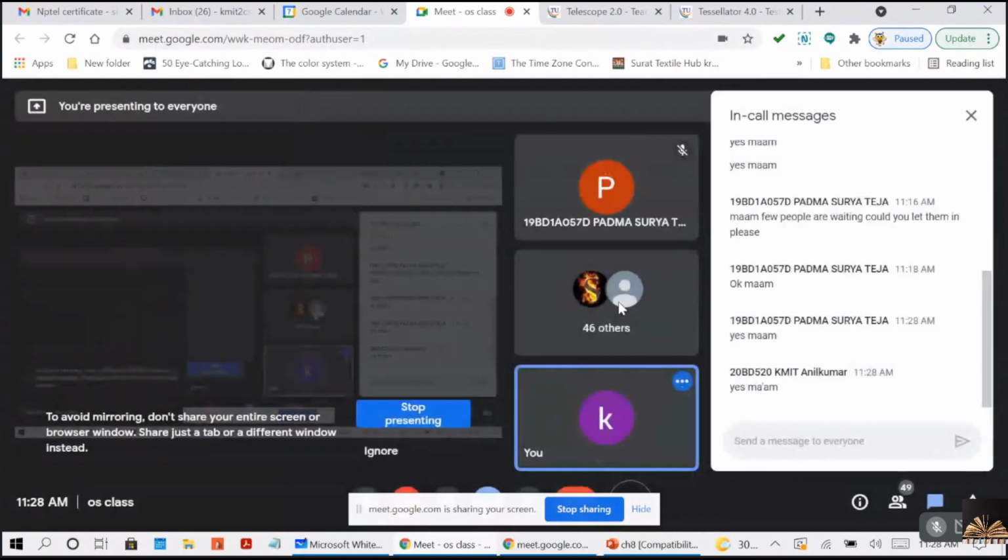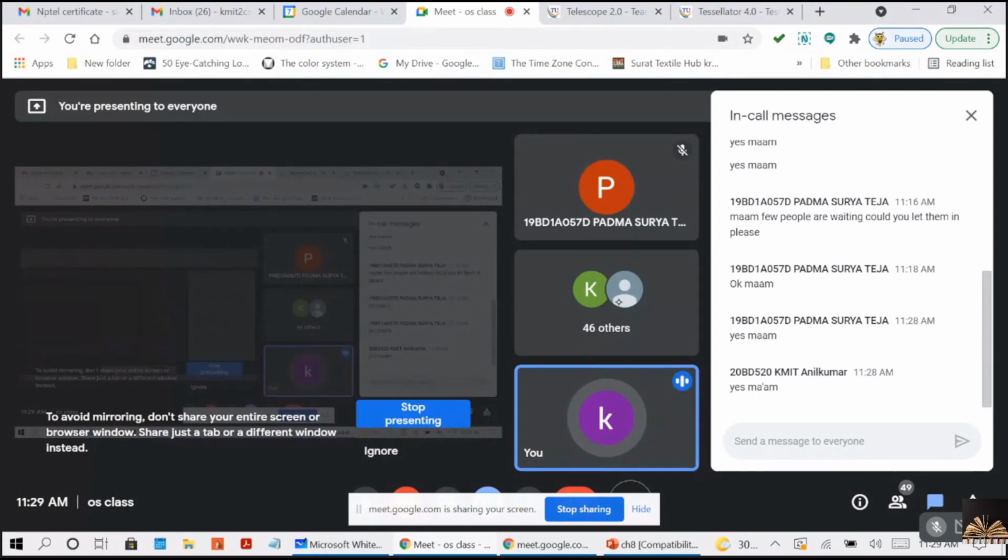Now, coming to the segmentation hardware, that means how segmentation can be implemented. The logical address can be viewed as a two-dimensional address. It will have two dimensions: one is the segment number and the other is the offset.